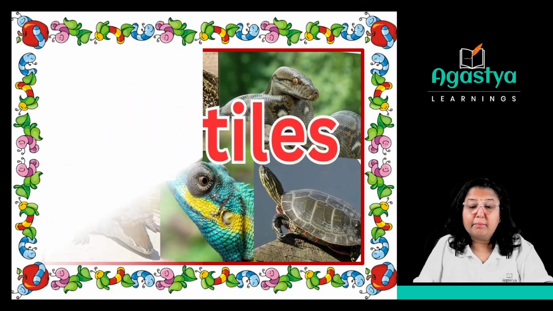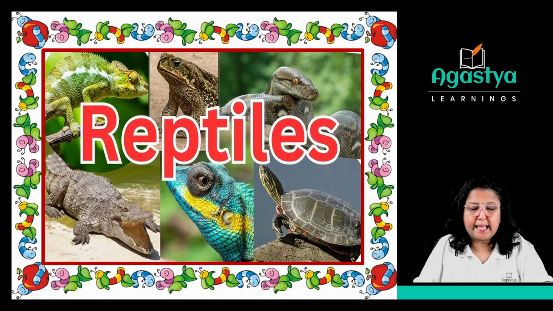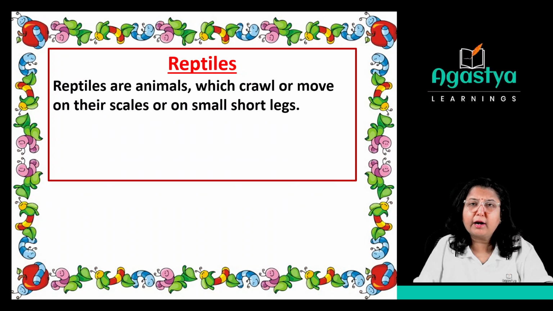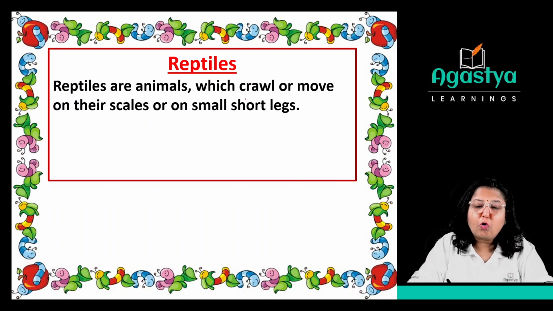Next one is about reptiles. Yes, we can see different types of lizards over there, and even we can see a tortoise, the frog, and a crocodile also there. So let's see why they are having the name reptiles. Yes, what are reptiles? Reptiles are the animals which crawl or move on their scales or on small short legs.